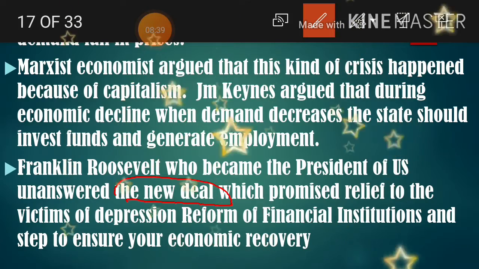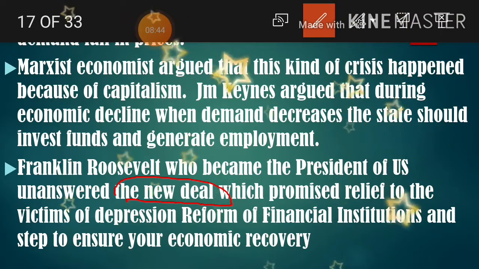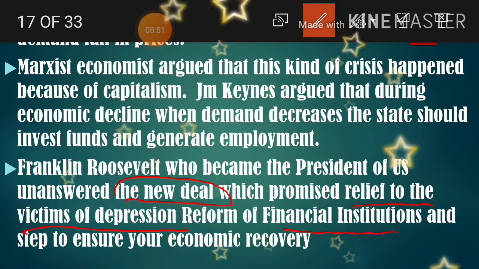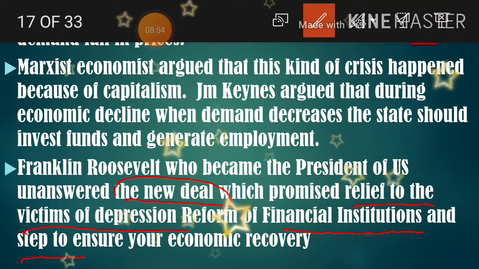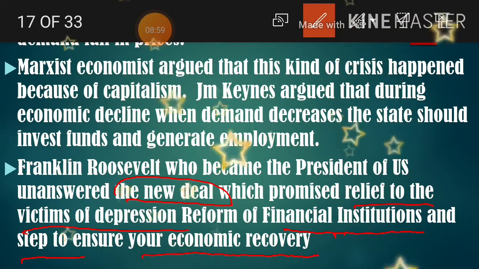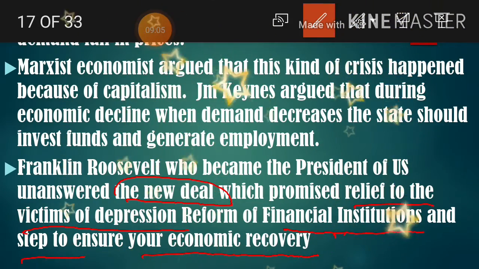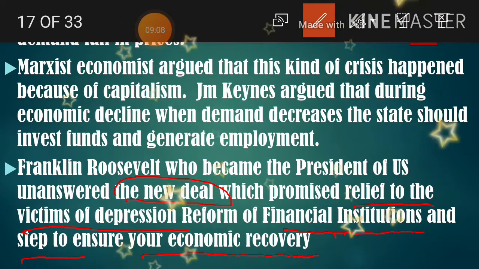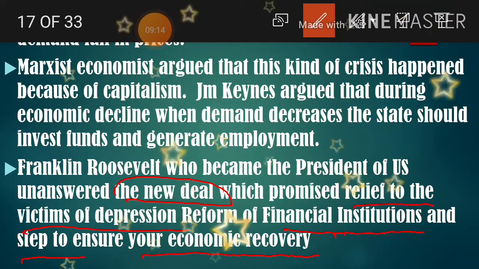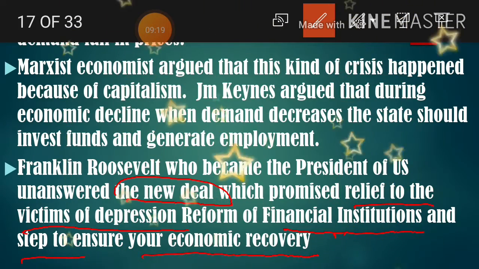Franklin Roosevelt, who became the president of America, announced the New Deal, which promised relief to the victims of depression from financial institutions and steps to ensure economic recovery. The statement was given by Franklin Roosevelt. Then he asked a great economist, one who is recognized as the father of macroeconomics. The father of macroeconomics is Adam Smith. Just remember that one.